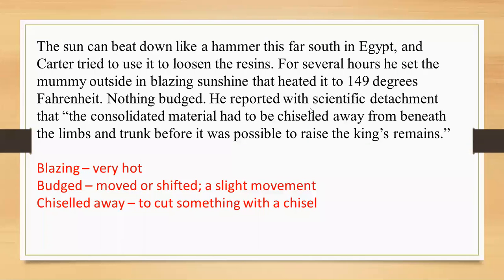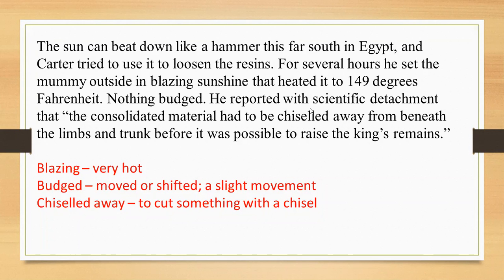He reported with scientific detachment that consolidated material had to be chiseled away from beneath the limbs and trunk before it was possible to raise the king's remains. Now, what is that? He reported that a chisel should be used to cut the mummy from the limbs and the trunk so that the body could be taken out of the coffin.